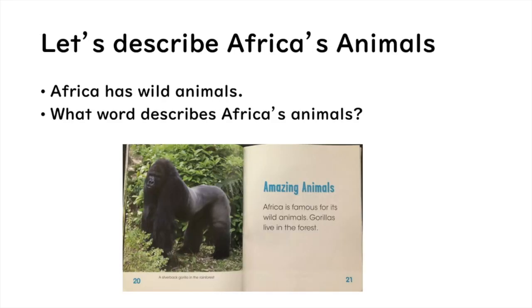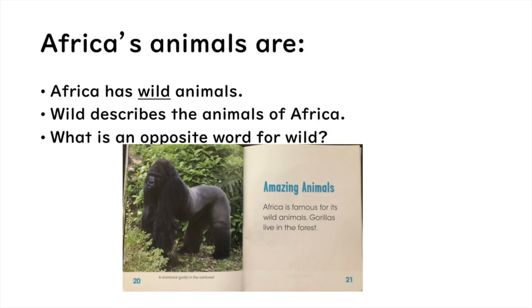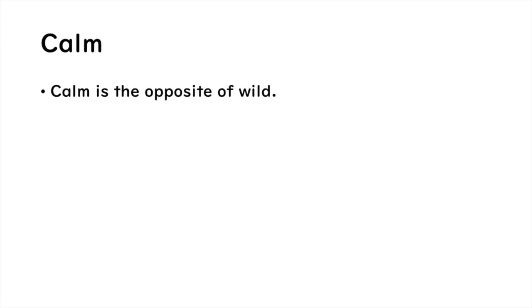Now let's describe Africa's animals. Africa has wild animals. What word describes Africa's animals? Wild. Africa has wild animals. Wild describes the types of animals in Africa. Now let's think. What is an opposite word for wild? Calm. Calm is the opposite of wild.